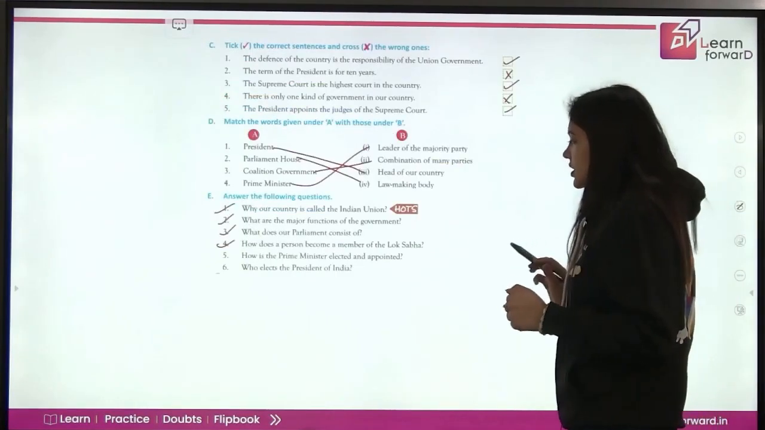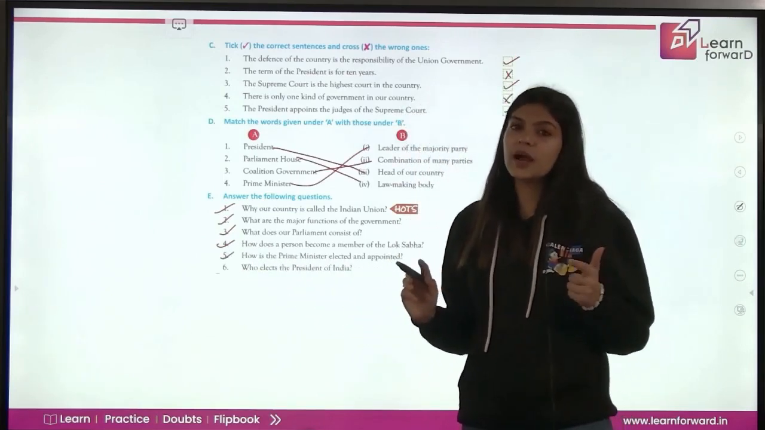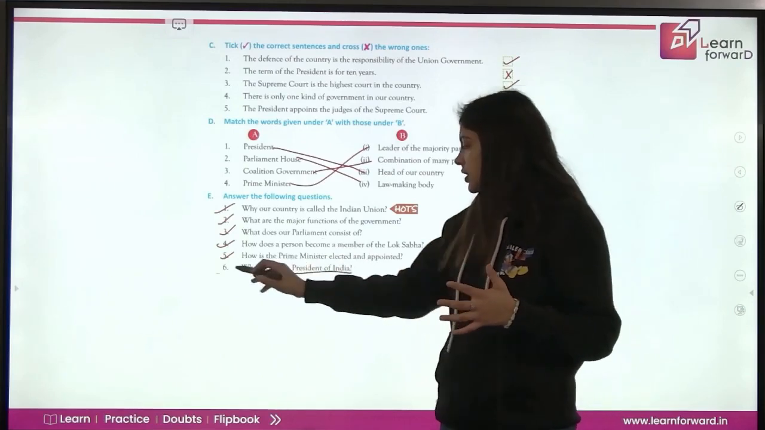Now question number 6, who elects the President of India? So the members of the Rajya Sabha, Lok Sabha and the State Legislative Assembly elect the President of India.